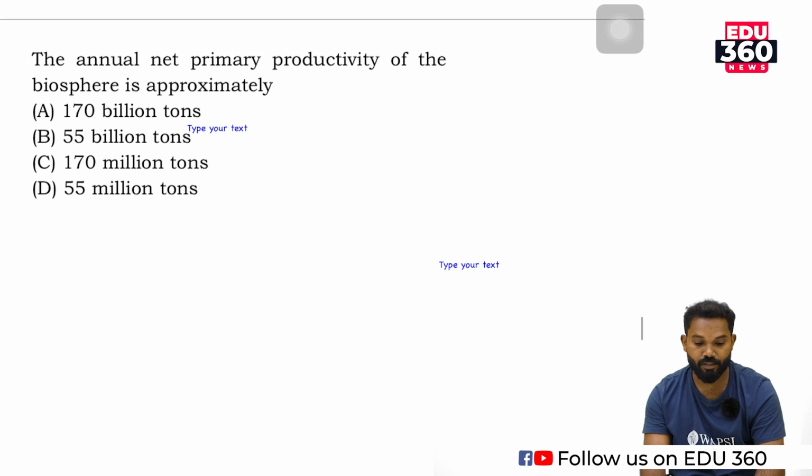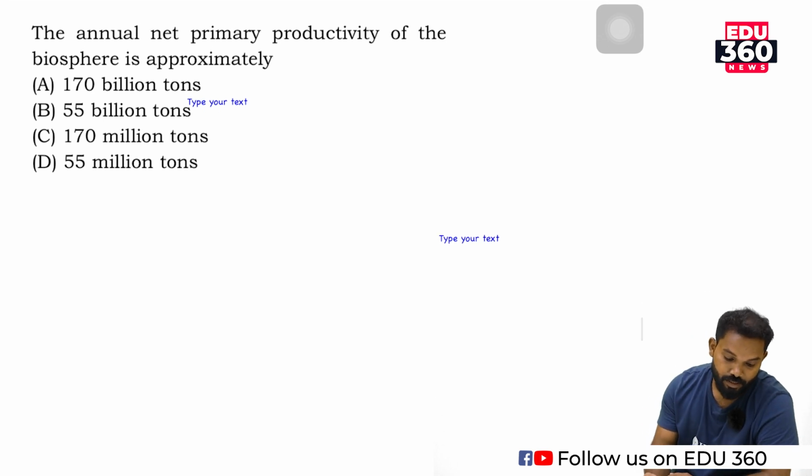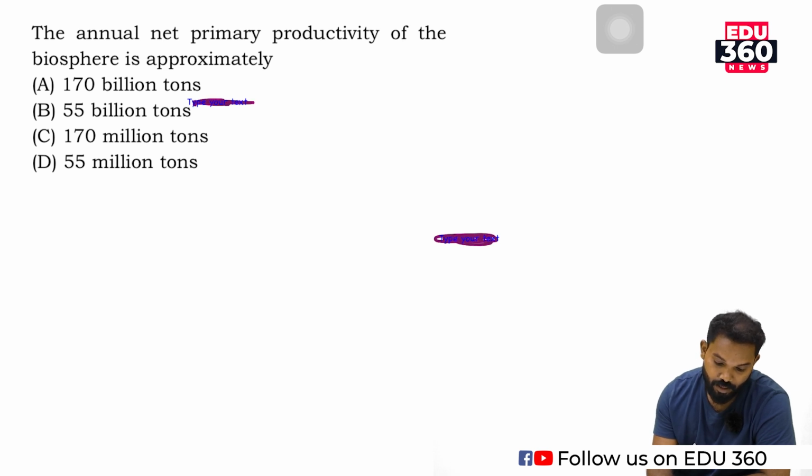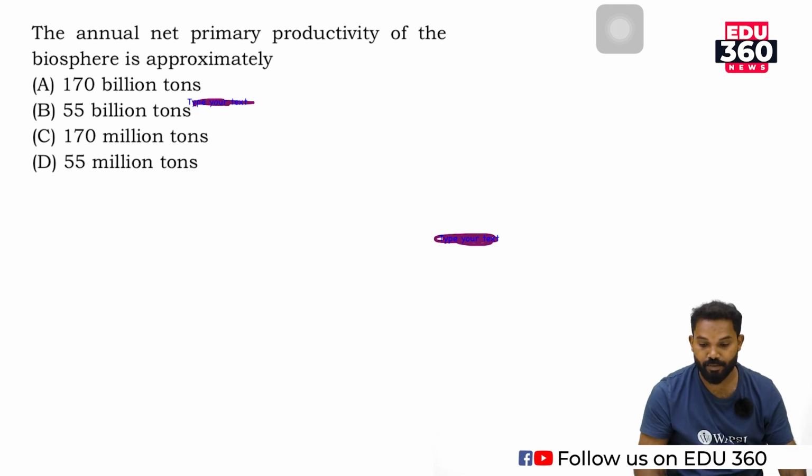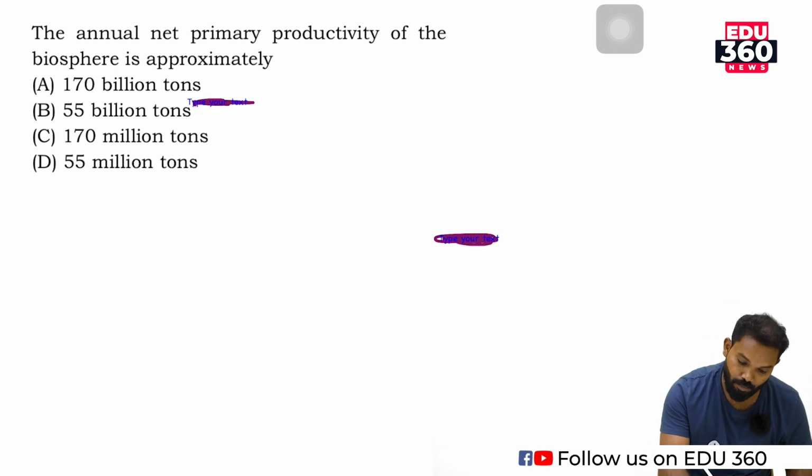Then the next question is the annual net primary productivity. The annual net primary productivity of the biosphere is approximately. It is also coming from the ecosystem chapter. What is productivity?